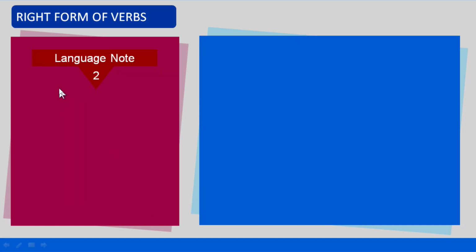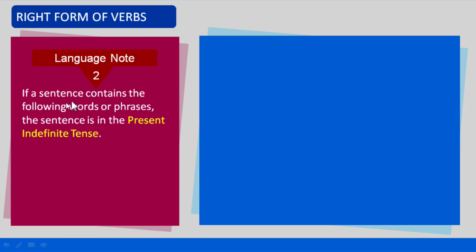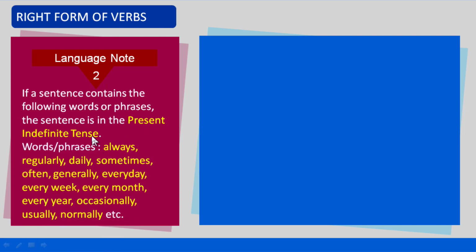Language note number 2. If a sentence contains the following words or phrases, the sentence would be in the present indefinite tense. Words or phrases: always, regularly, daily, sometimes, often, generally, every day, every week, every month, every year, occasionally, usually, normally, etc. Structure: subject plus verb plus object or extension.